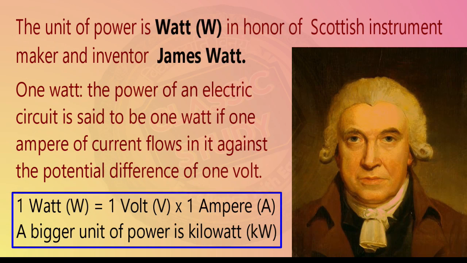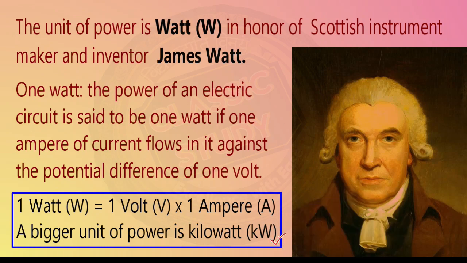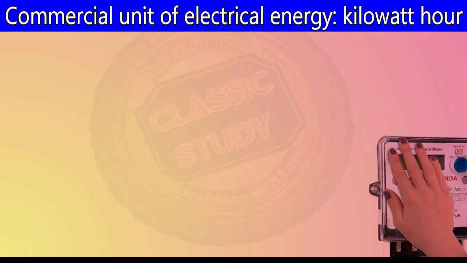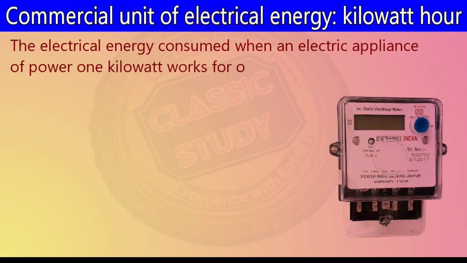In calculating electrical energy, we use a bigger unit of power, which is kilowatt, represented by a small k and capital W. Under commercial circumstances, the commercial unit of electrical energy is kilowatt hour, which is the electrical energy consumed when an electrical appliance of 1 kilowatt power works for 1 hour.